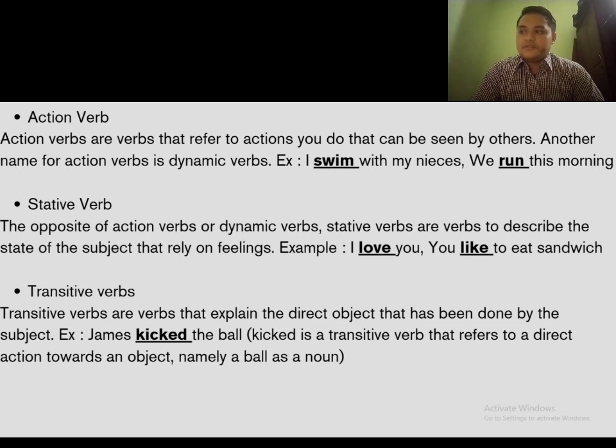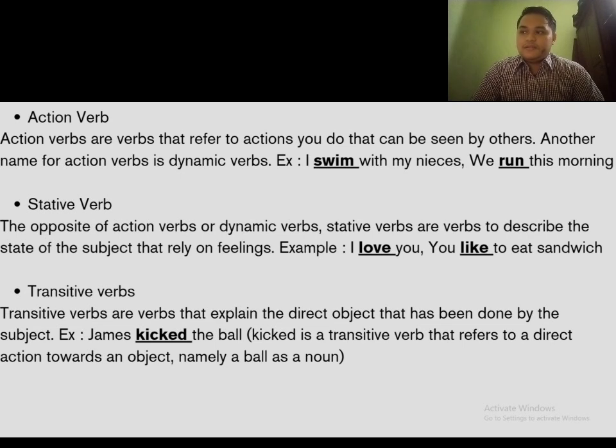The second one is stative verb. The opposite of action verbs or dynamic verbs is stative verbs. Stative verbs are verbs to describe the state of the subject that rely on feelings. For example, I love you, or you like to eat a sandwich.